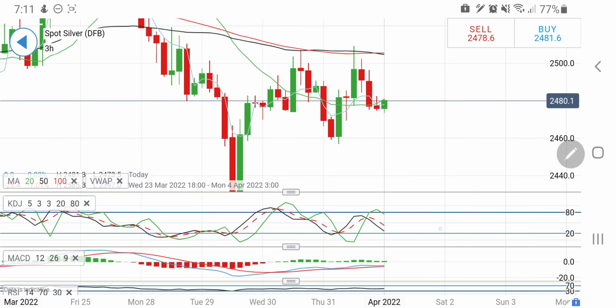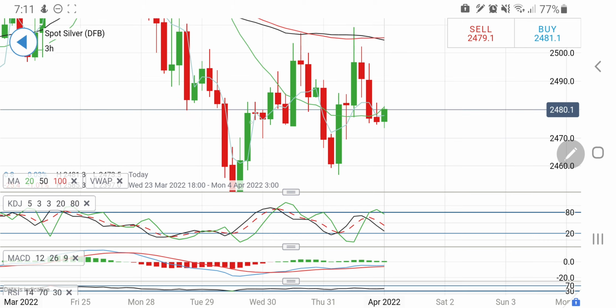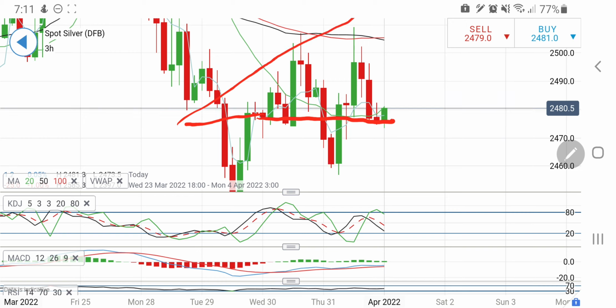Silver trading at 2480 levels, and you can see the support at 2460 is there. Now the resistance at 2480 is here. So 2480 is a very strong resistance zone, and trading above 2480 means probably silver can again rise from here. How far could this go? It can again try to go back and cross 2500 and 2520 levels. These are the two numbers which it needs to definitely cross and sustain above for continuing the bullish